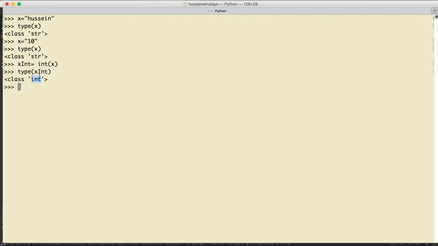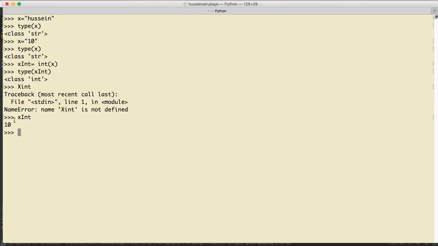Did you see? So basically, now if I want to put x_int, it should be integer. Oops, it doesn't work because I misspelled it. X_int, if you see, is integer, while normal x is string. So did you see basically how we could change from one data type to another?